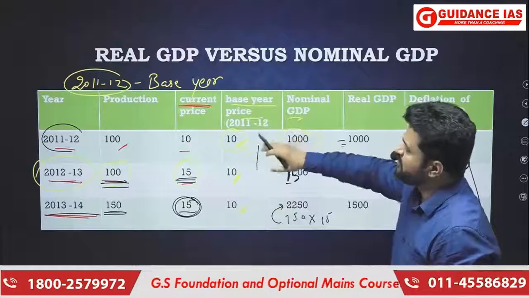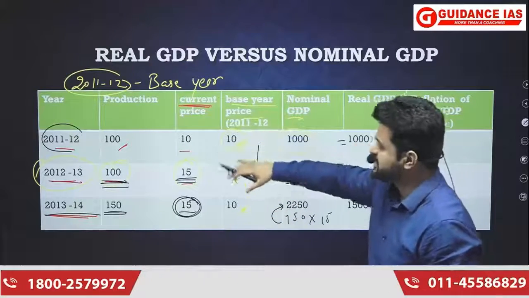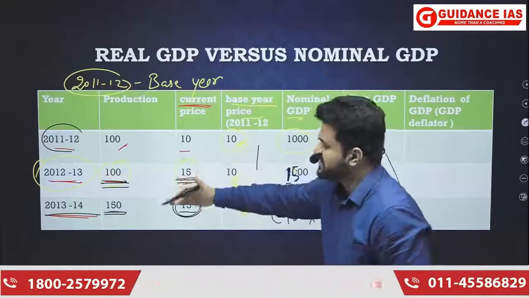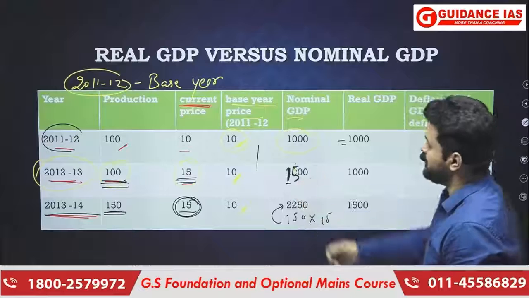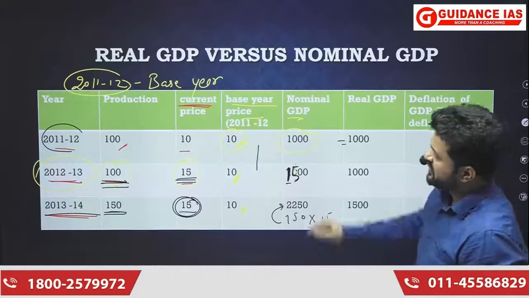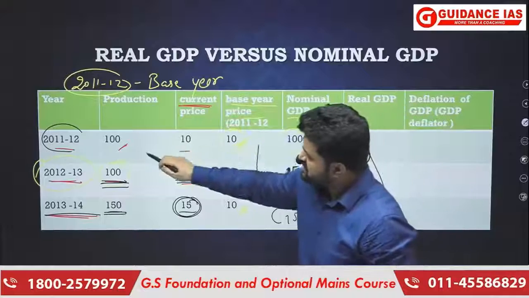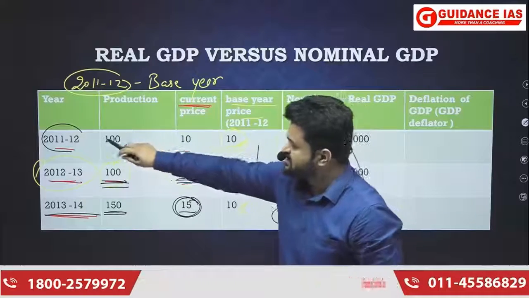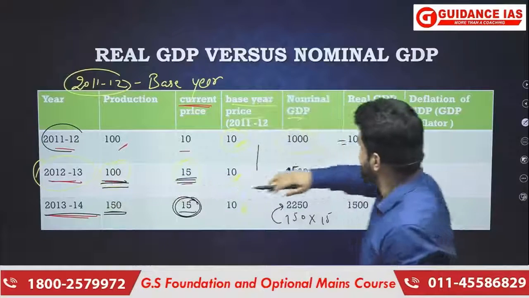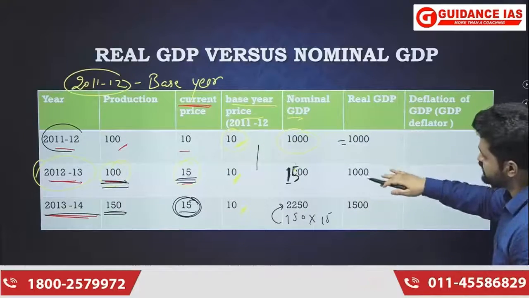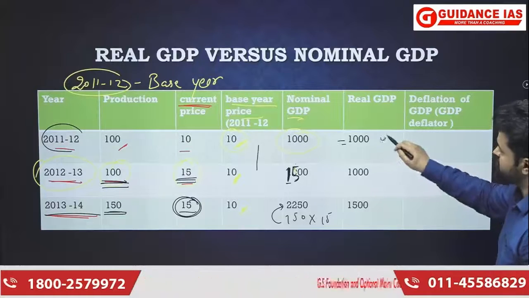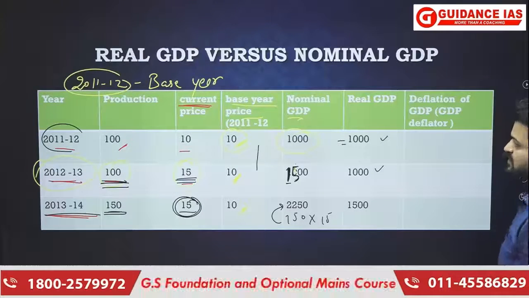Whatever price prevailed in the base year is what we are going to consider in the next year and the year after that, in every year, whenever we calculate real GDP. So when there is no change in production, 100 units of production in 2011 and 100 units in 2012, then there is no change in real GDP. 1000 is the GDP here, and 1000 is the GDP here also.